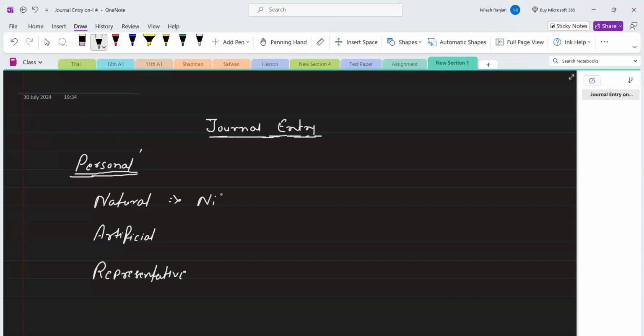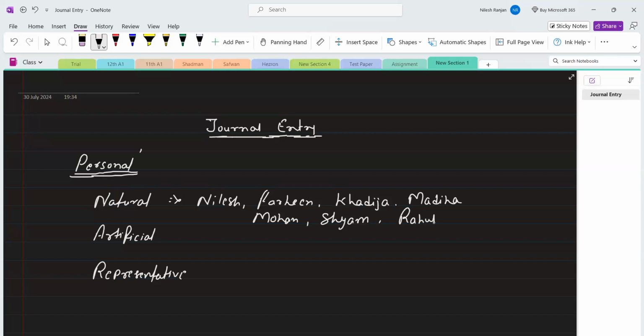Like my name is a personal account. All your names are also personal accounts. So any name, Mohan, Shyam, Rahul, any name of a person is a natural personal account. Okay, is this clear?